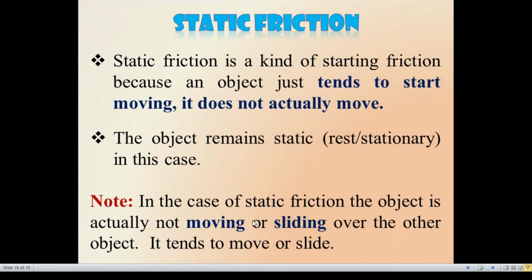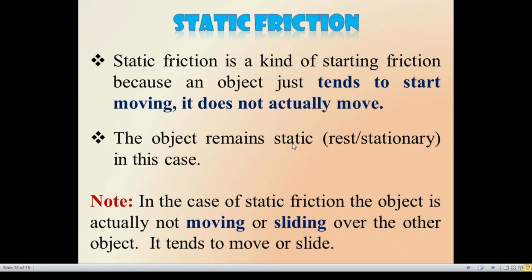So static friction is a kind of starting friction. It is a starting friction because an object just tends to start moving, it does not actually move. It tends to start moving, it begins to start moving, but it does not actually move.